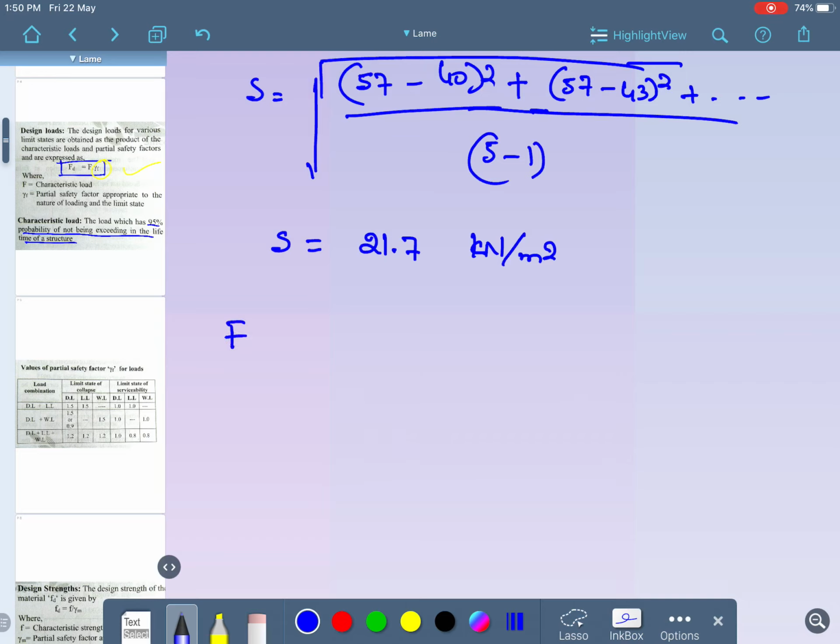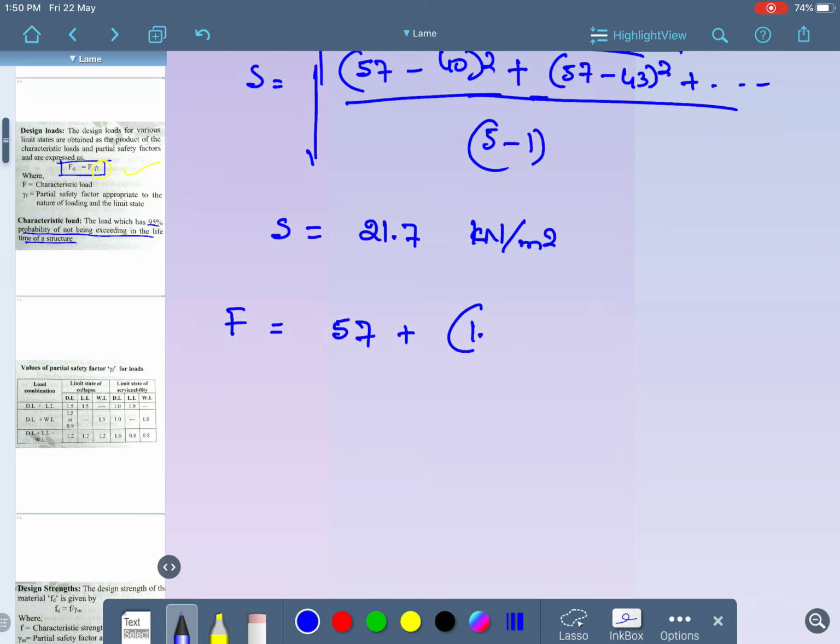Then after that you need to calculate the characteristic load, where F is equal to 57 plus 1.65 times the standard deviation, which is 21.7. So the total characteristic load is 92.7 kilonewton per meter.